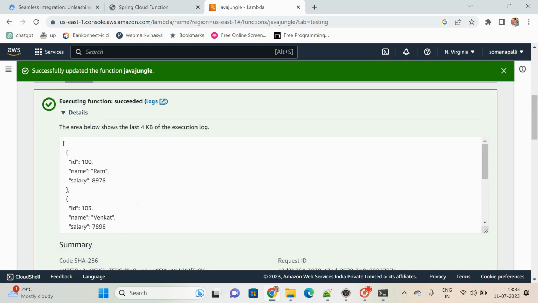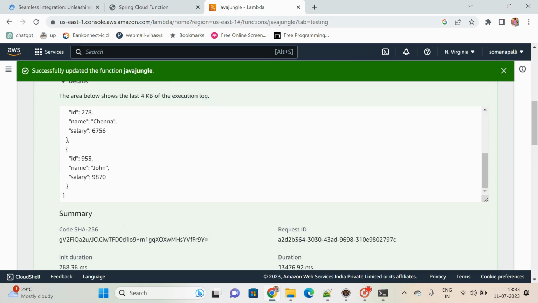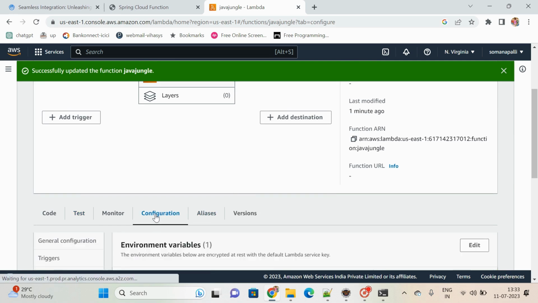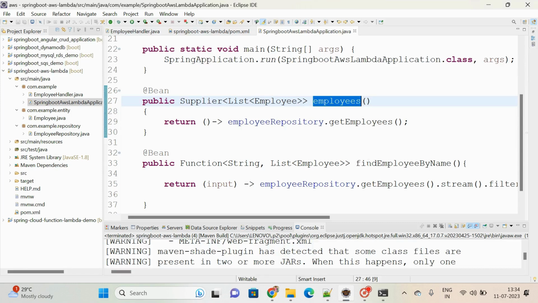Yeah, you see, when I executed this, I am getting 100 ram, 89, 103 channa and all this data. So perfectly I am able to test my function, and this data we are getting from the AWS Lambda itself. Whenever I execute, for that particular execution only we need to pay the amount. Until you execute that function, you need not pay a single rupee.